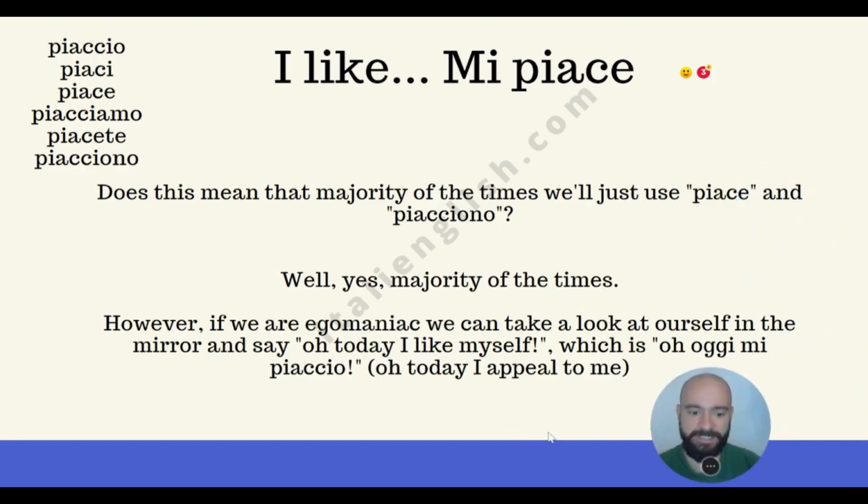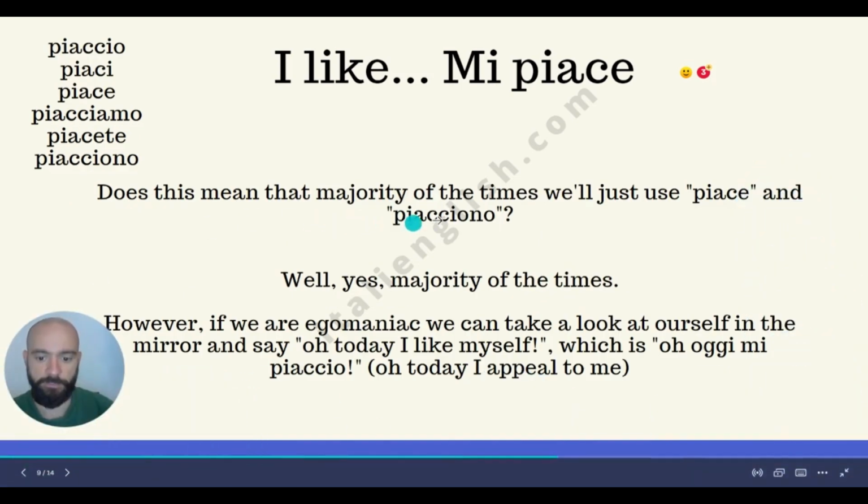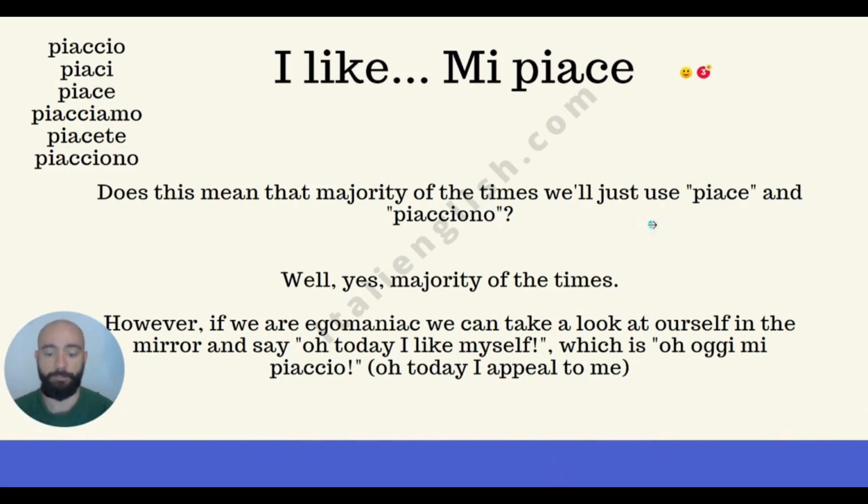Does this mean that the majority of the time we'll just use piace and piacciono? Well, yes, because usually we tend to talk about things that we like. I like Colombia. Colombia appeals to me. Piace. I like the Canary Islands. The Canary Islands appeal to me. They're plural. Piacciono.